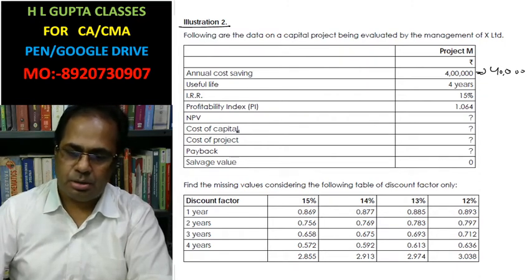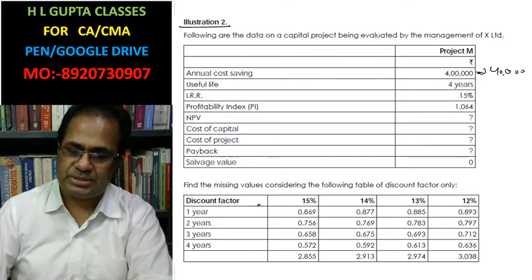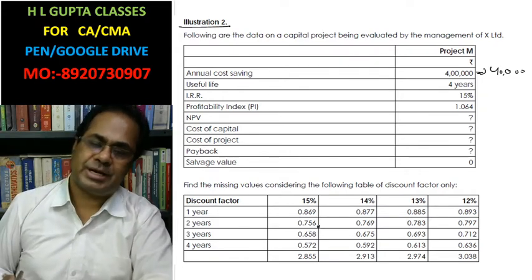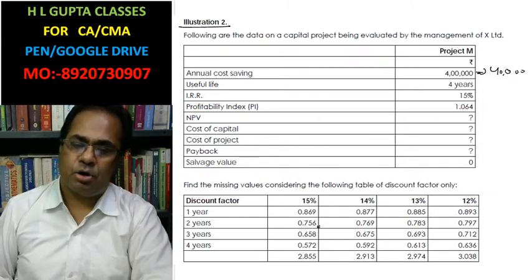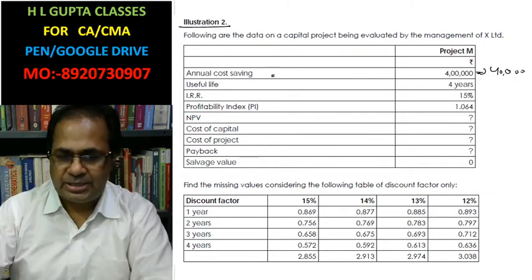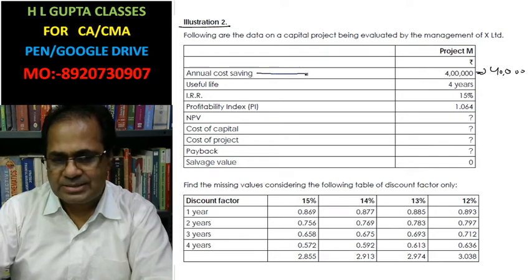Net present value you have to calculate. Cost of capital you have to calculate, cost of project you have to calculate, payback period, salvage. The present value factors are given. In this case, cash inflow is not given. Here it is assumed that annual cash inflow,